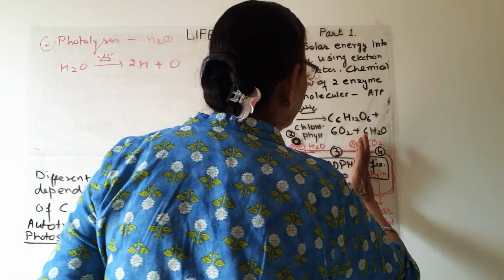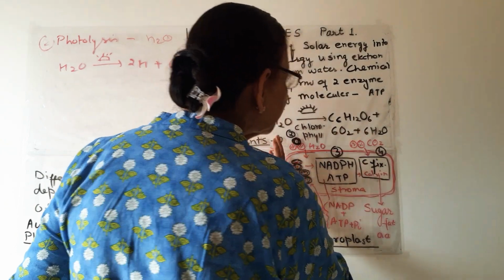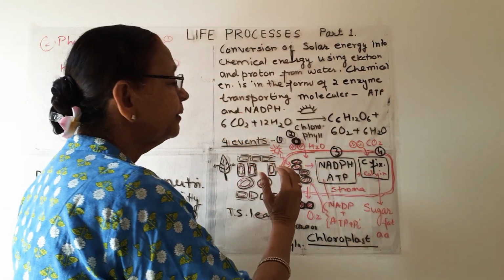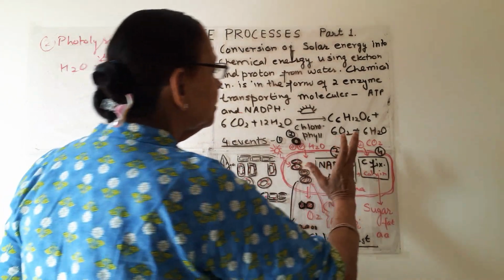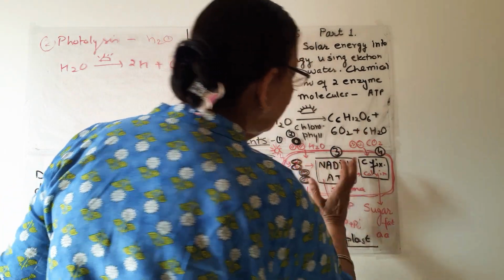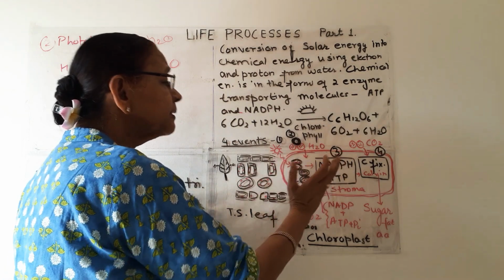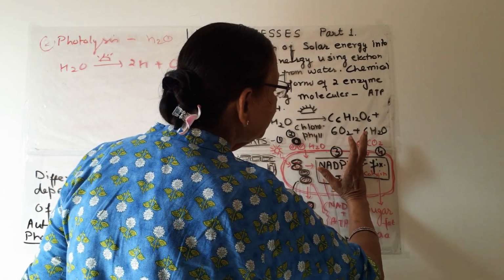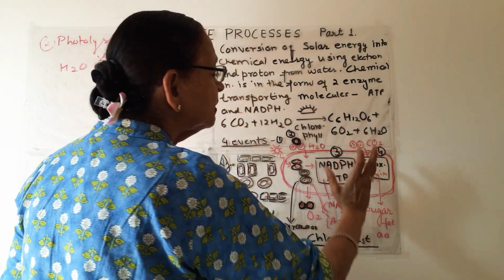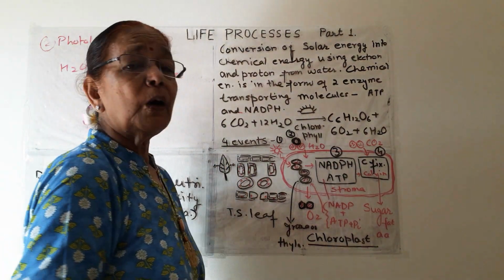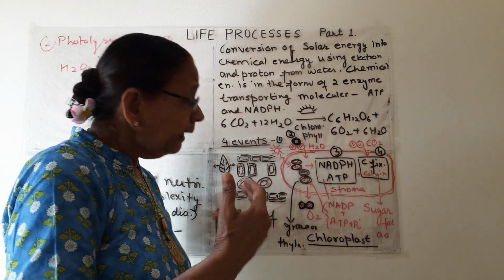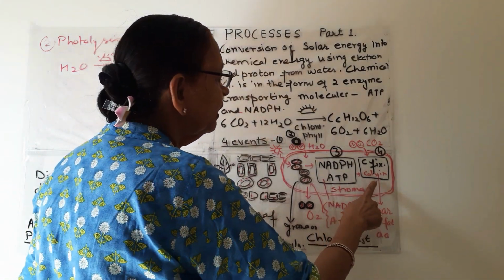But up to here, the 3 steps are known as light reaction or light dependent reaction, because up to here it can only form in the presence of sunlight.